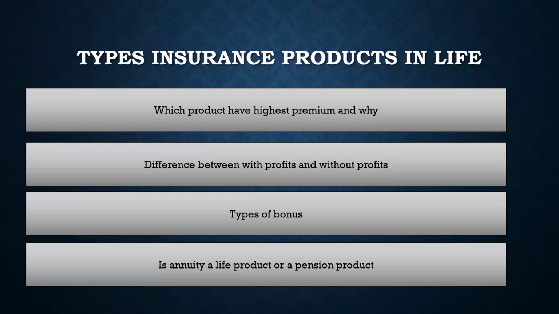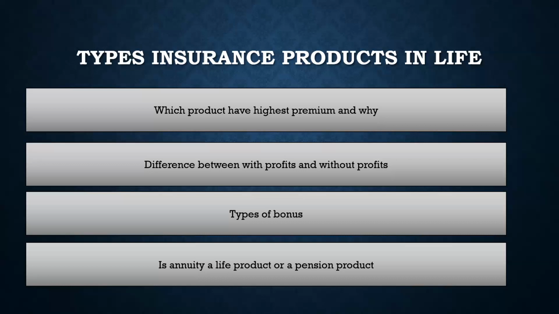And normally, the duration of an endowment product would be much lesser, like maybe 10 years or 15 years, right? A 20 years duration endowment product is rare. There can be one, but it is rare. So it depends on the duration in this case. For the same structure, same sum assured, and same person, if a person purchases a whole life product, because usually the term of payment of the premium for whole life would be much higher as compared to endowment, that would mean the whole life would have lower premium as compared to an endowment, right?